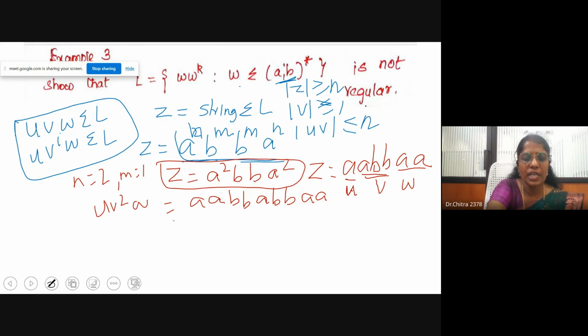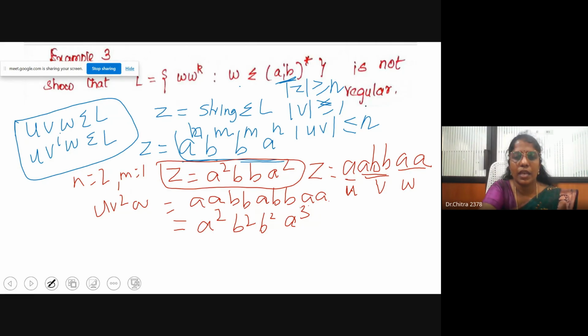How many a's are there? 1, 2, 3, 4, 5. So I can write this as a square, b square, b square, a power 3. This is the resultant string. If the number of a's here is 2, then this also should be 2. The number of b's is fine, 2 here and 2 here. But the number of a's is 2 and here it is 3. That is not in the given form, so it does not belong to L.